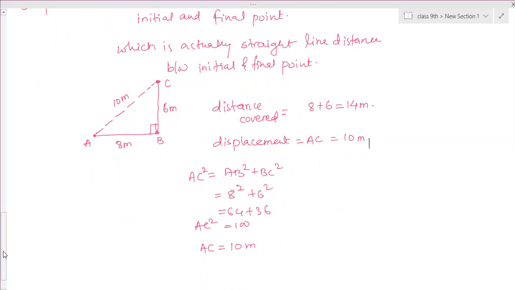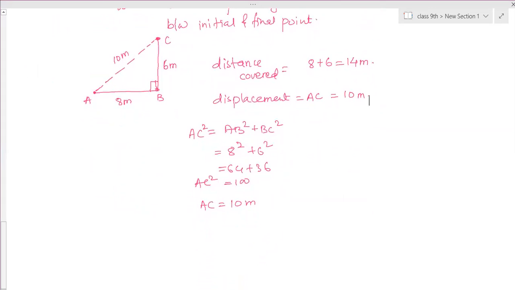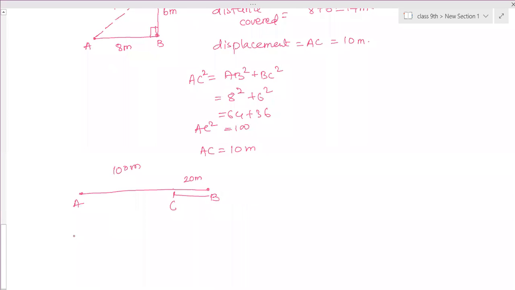Okay, then one very important example. A person is moving from A to B, suppose a 100-meter distance he has traveled. And again he returns back along the same path 20 meters, to point C. So how much is the total distance covered? 120 meters. Distance covered is 100 he has moved, plus 20 more he has moved. So 100 plus 20, that is 120 meters.